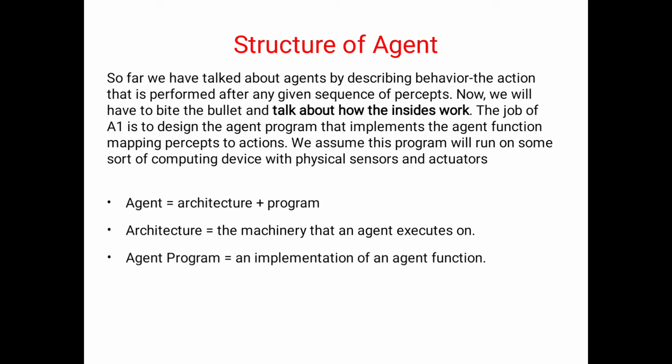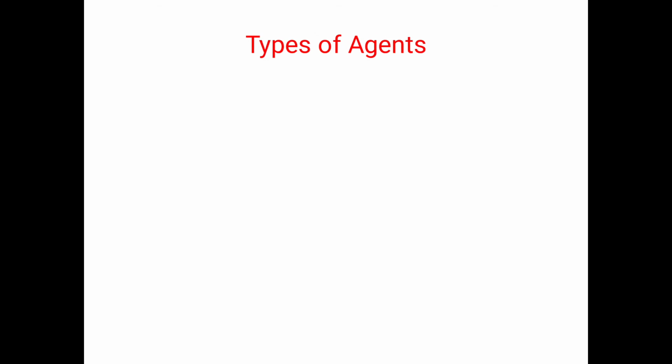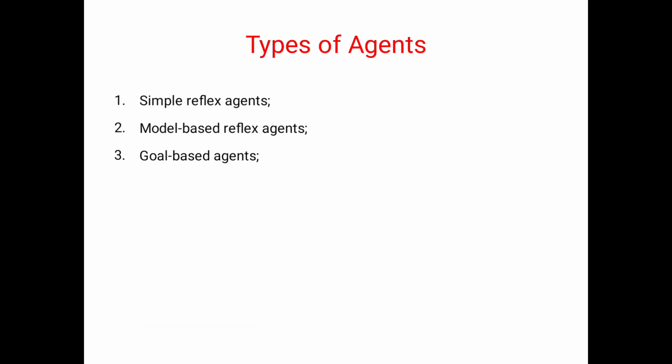Now we will decide which agent is related to which category. There are 5 different categories of agents. The first type is the simple reflex agent. It works only on simple things, the current situation: what is the condition, what action we perform, and that is enough.